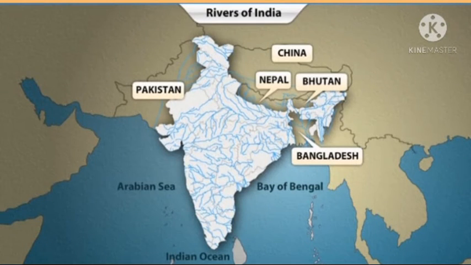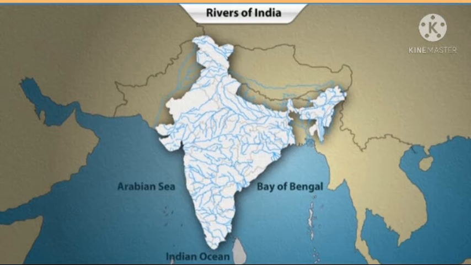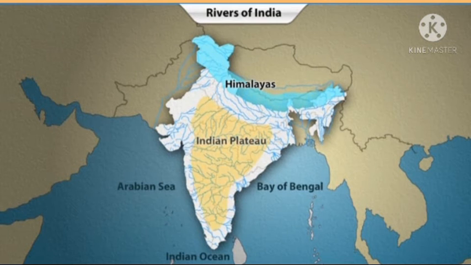If you look at the map of India, you will notice that it has a large number of rivers flowing through it. According to the place of origin, all Indian rivers can be broadly classified into two divisions: rivers that originate from the Himalayas and rivers that originate from the Indian Plateau region.